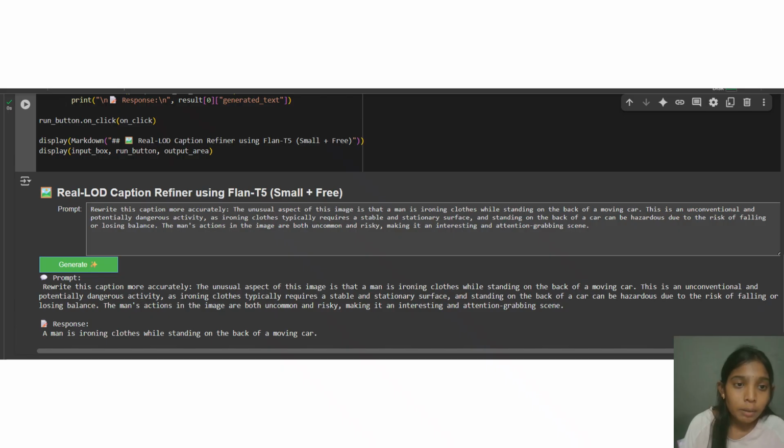We wrote a small Python code, and this model takes the prompt along with the hallucinations and generates the response without any hallucinations. When we give this prompt, it generates the response: a man is ironing clothes while standing on the back of a moving car. This is the response the model has given without any hallucinations.